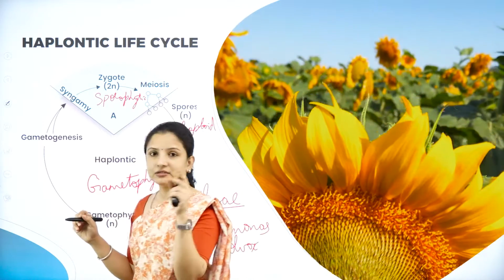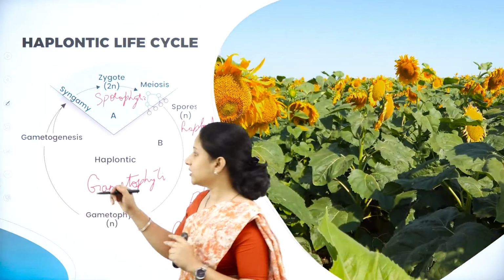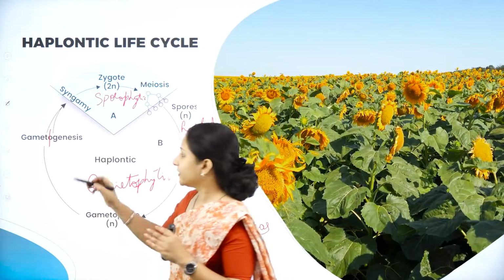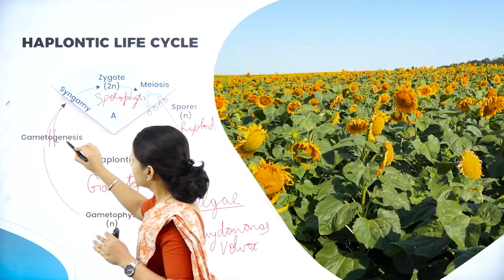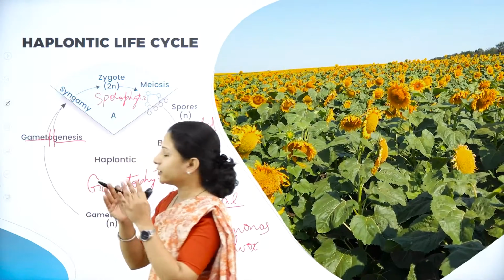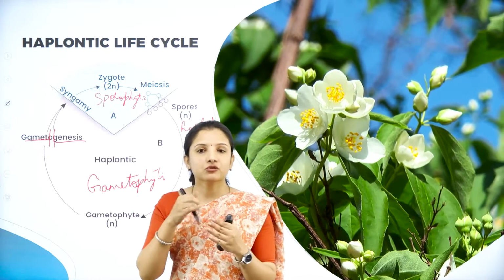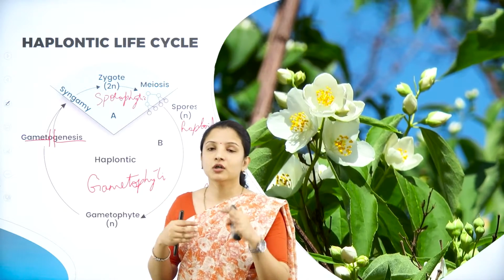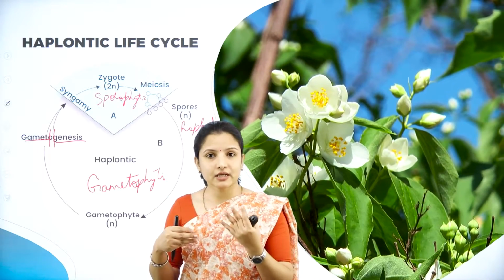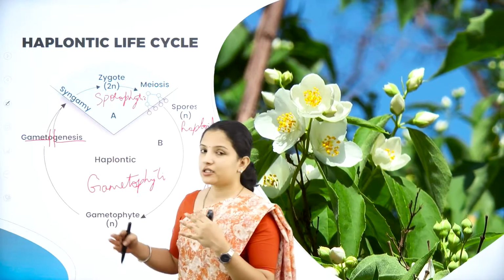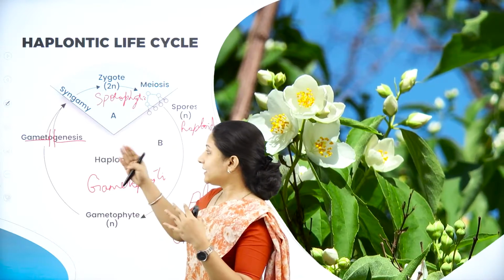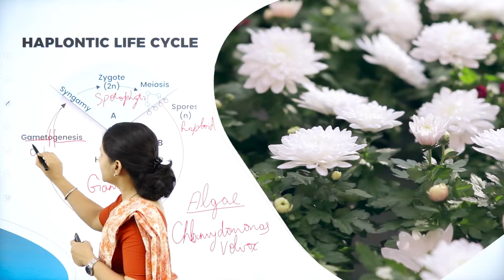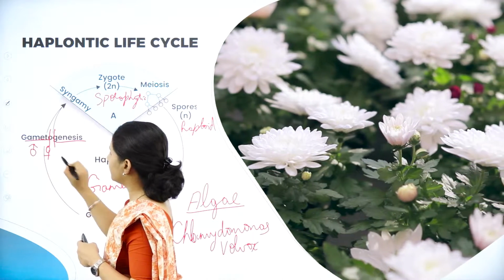So gametogenesis, you can remember it like this in two words. Gamete means the male and the female gamete, and one more word, genesis. So these are two different words. Genesis means to generate something, to give birth to something, to develop something new. So here, what has it generated? The gametophyte has generated, by reduction division, two gametes, that is the male and the female gamete.